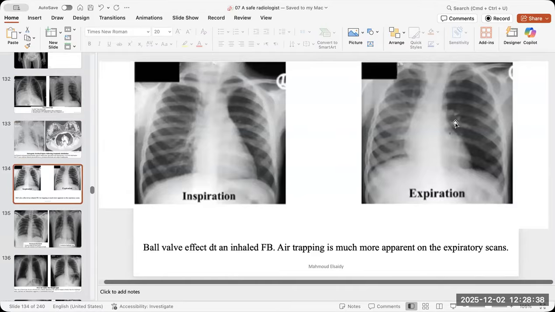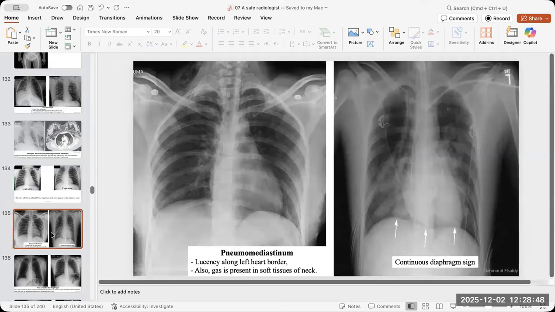Don't forget, especially in kids, the inhaled foreign bodies, which will cause trapped air in expiration, on the side of abnormality. The pneumomediastinum has a lot of signs, and you will see a lot of images in the Eagle Eye series also about the pneumomediastinum. I try to put it here. How to differentiate between the true pneumomediastinum and the pseudo pneumomediastinum or Mach effect.